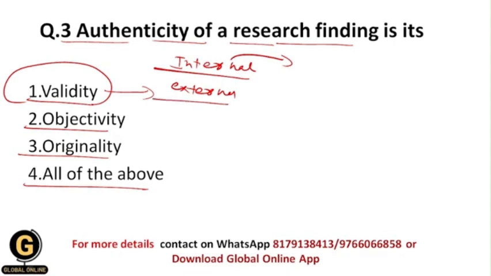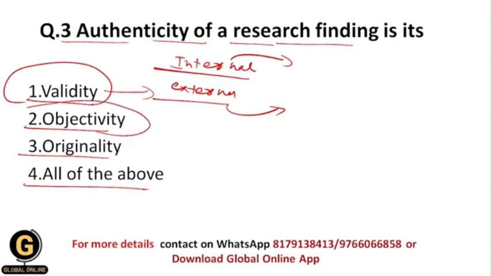External validity means to what extent we can generalize the results of our research to other situations. Now I hope all of you understood the meaning of validity, and that's why validity is not the authenticity of a research finding.